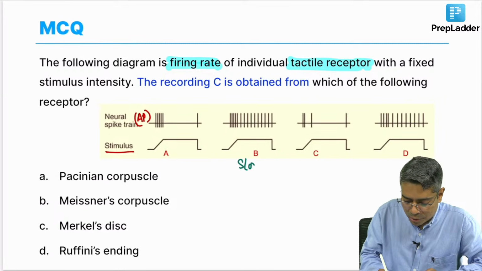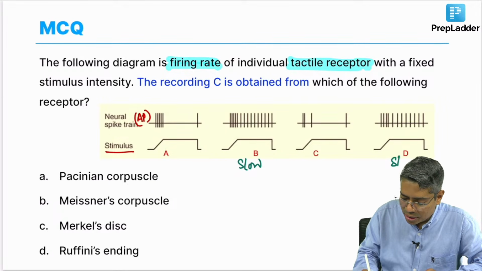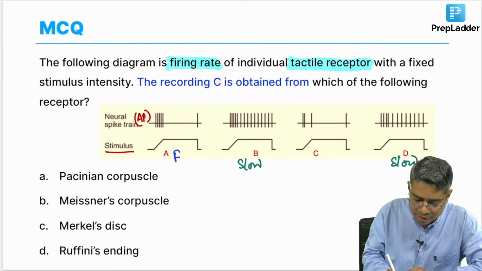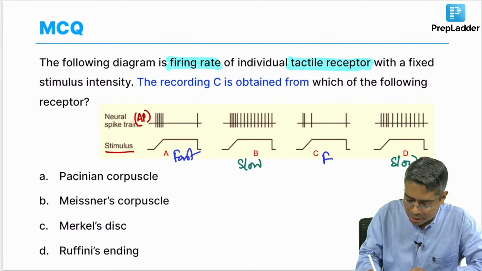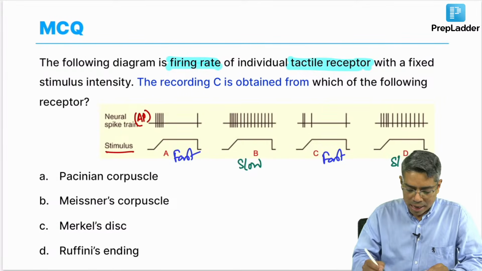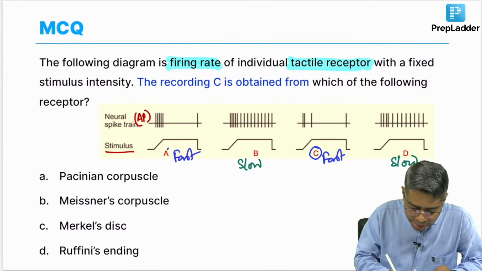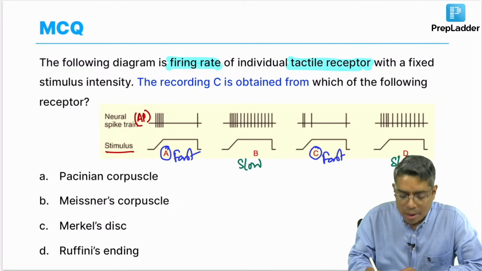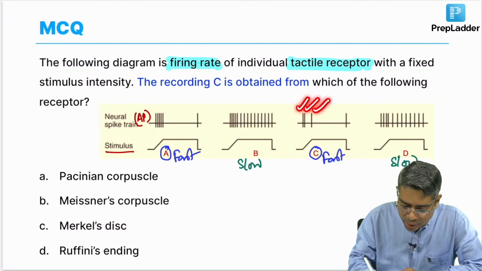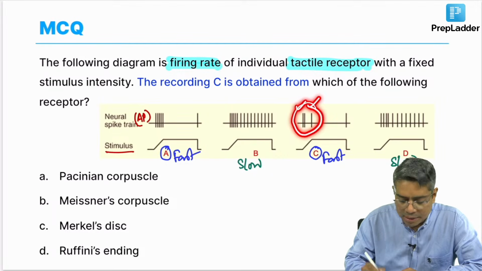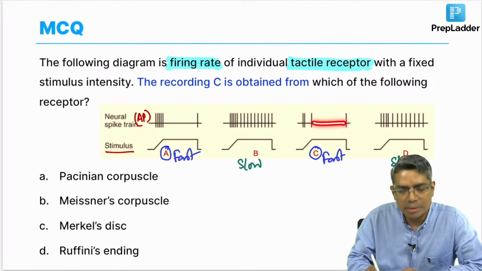This is a slow adapting receptor. Option D is also a slow adapting receptor, but C and A are fast adapting receptors. Now, if I have to identify between C and A, I can understand that in C, how many action potentials are you getting here? Only 3 action potentials, followed by no action potential.